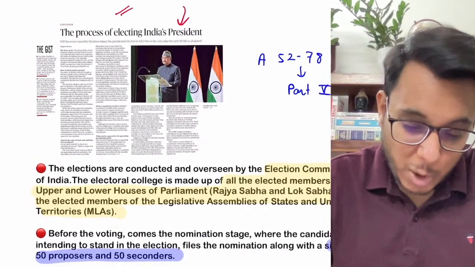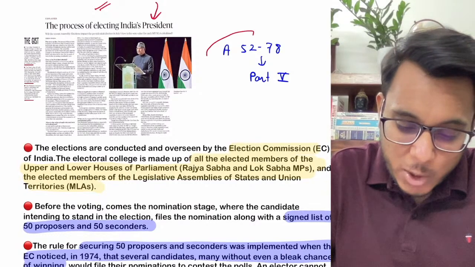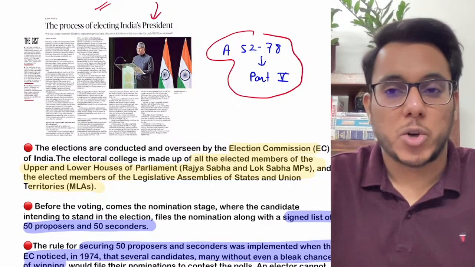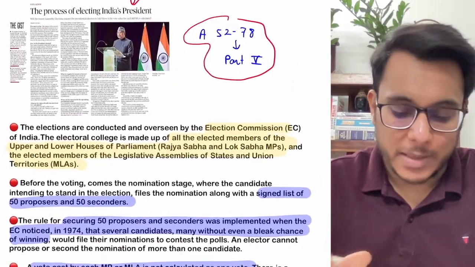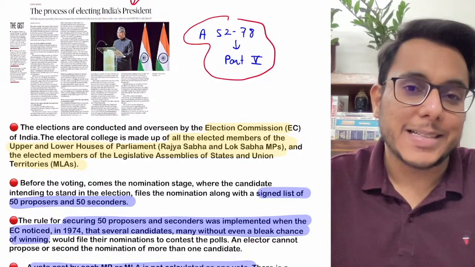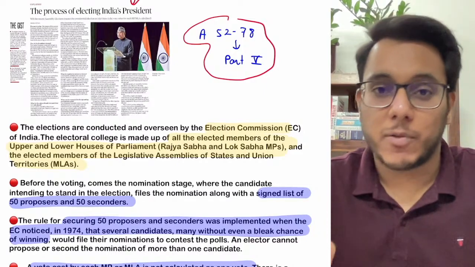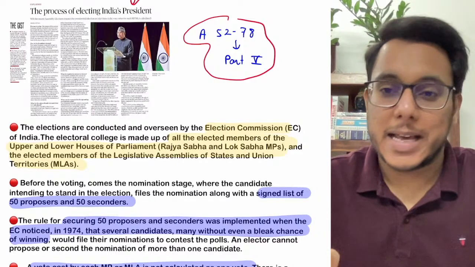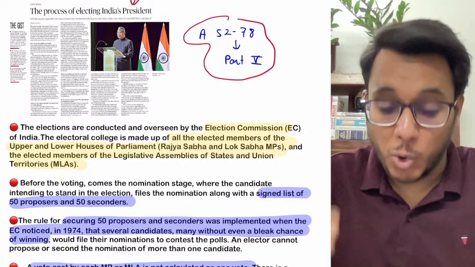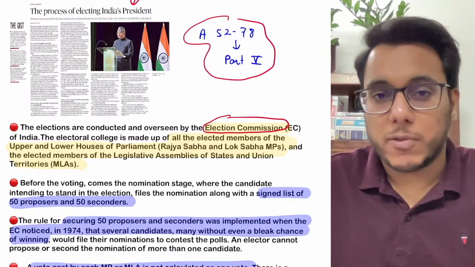So guys, first of all, when we talk about the president, Article 52 to Article 78 and Part 5 of the Indian Constitution talk about the provisions related to the President of India. Now, the president's elections are indirect elections. People don't directly vote for the president. And the elections of the President of India are overseen by the Election Commission of India. Now, who can vote for the president?